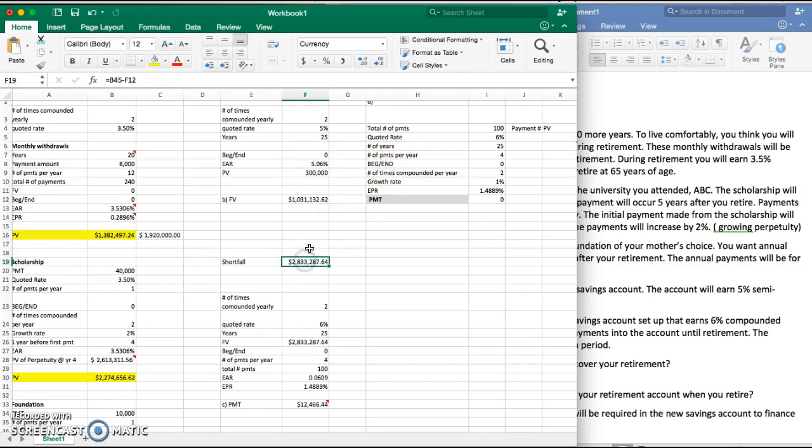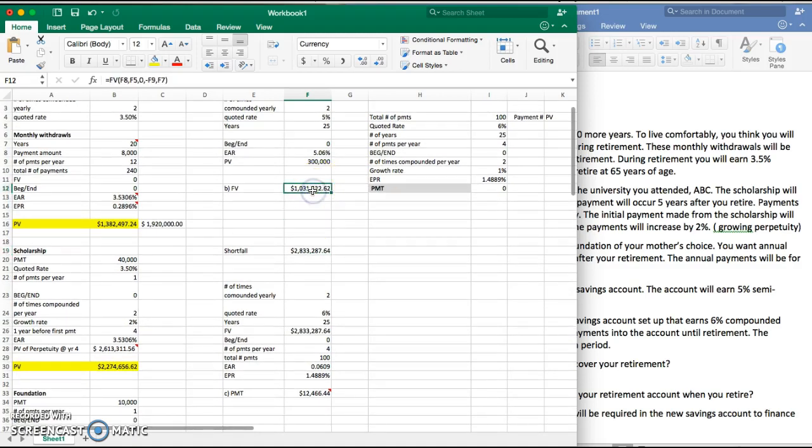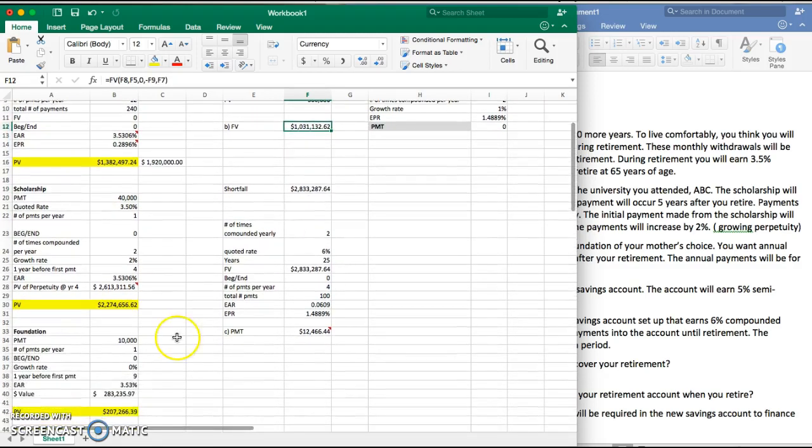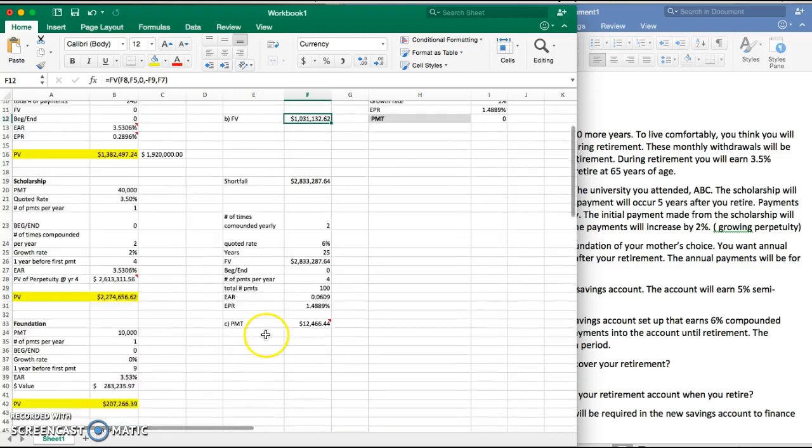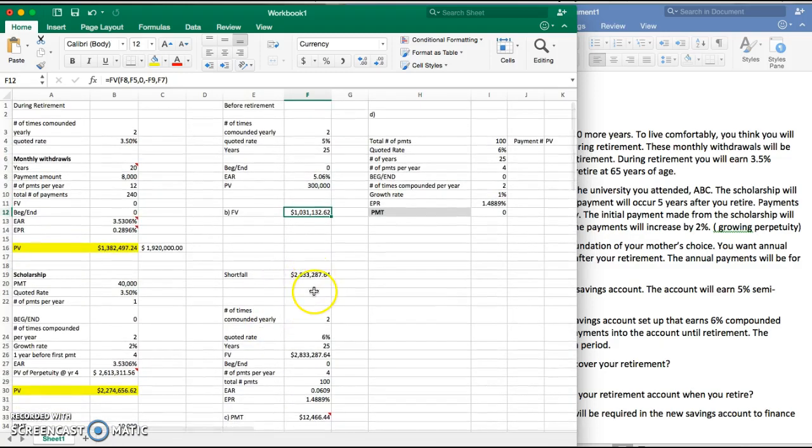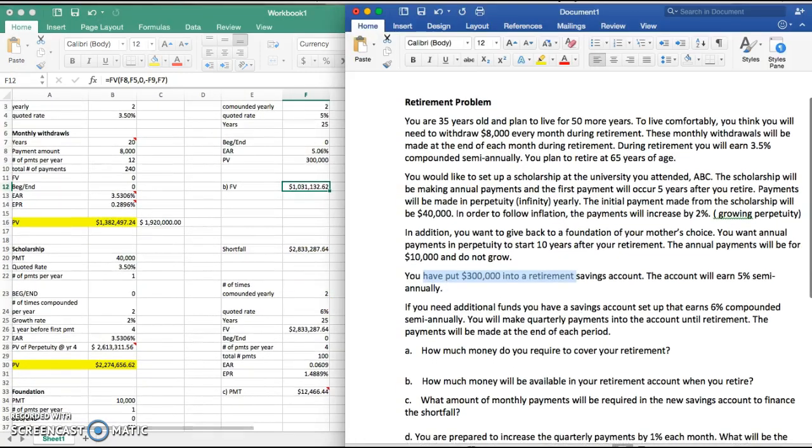So now we can see that there's a deficit here because we're going to have $1 million, but we need just about 3.8 million. So we're 2.8 million short. And we know from the question that if we are short, we have an additional fund of a savings account set up that earns 6% compounded semi-annual interest. You'll make quarterly payments into the account until retirement. The payments will be made at the end of each period.